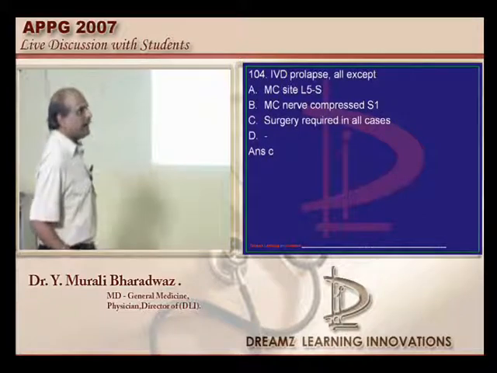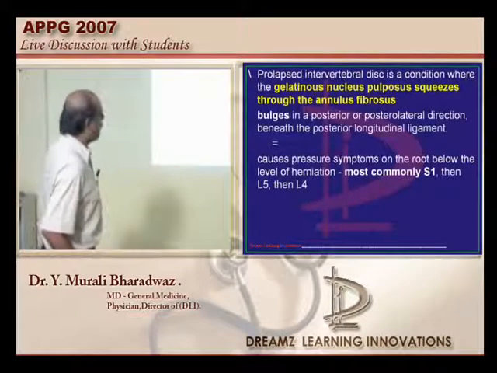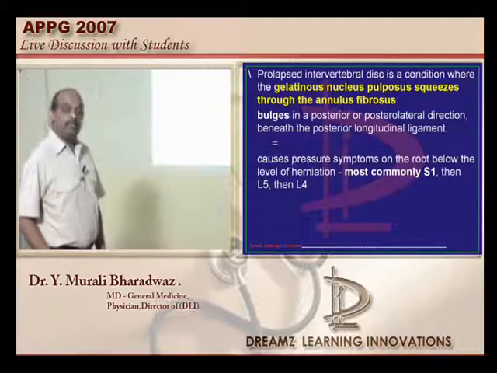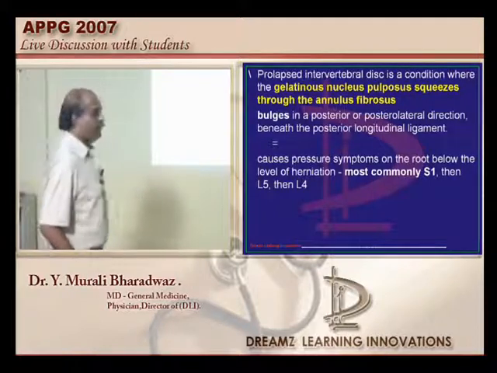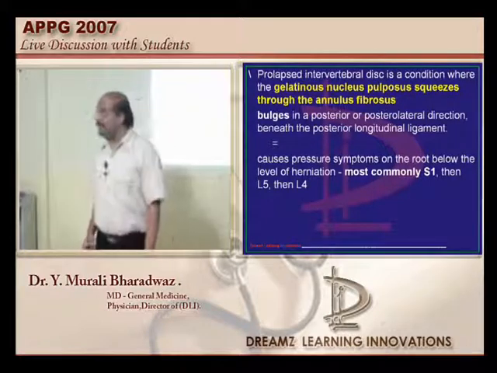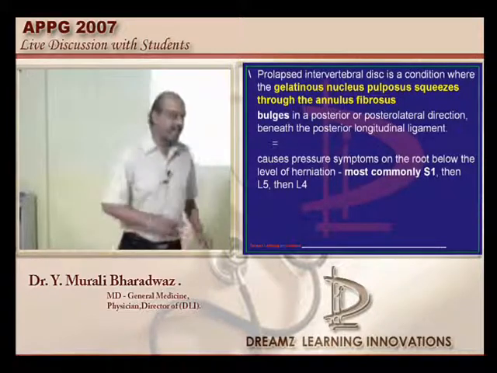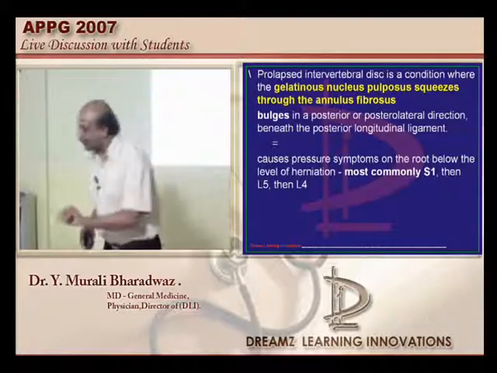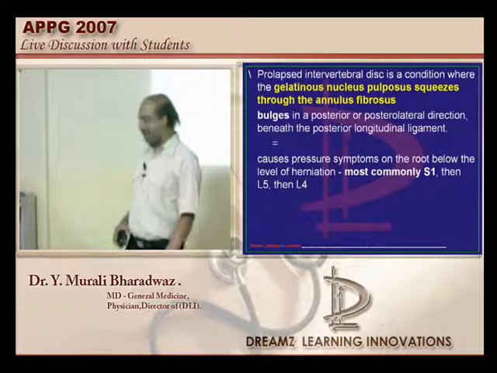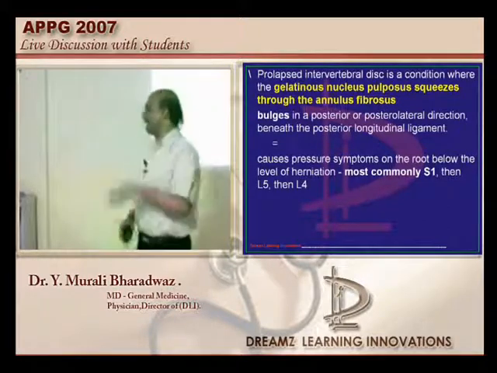Coming to intervertebral disc prolapse, the most common site will be L5-S1, and the most common nerve involved is also S1. Do you need to treat every 45-year-old man who comes with a back pain, working in a revolving chair, with operative surgery for that prolapsing disc? Not required. That is the reason we do MRI.